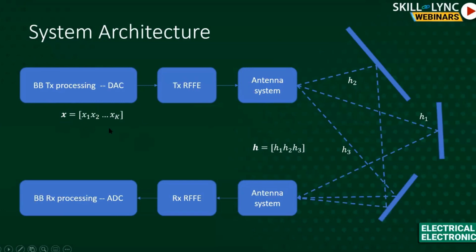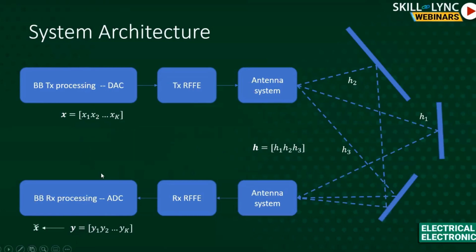So we need to somehow mathematically represent this relationship between this X and this H. So let's continue further. So we can call that Y. So Y is nothing but the received signal. That is basically a combination of delayed versions of the transmitted signal, or delayed and attenuated versions of the transmitted signals. So that represents a convolution between H and X. So that's what Y is. We'll actually do the proper notation in the next slide.